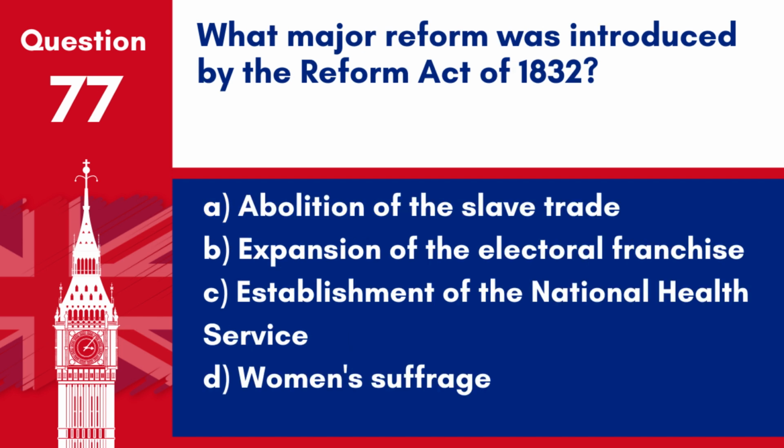Question 77. What major reform was introduced by the Reform Act of 1832? A. Abolition of the slave trade. B. Expansion of the electoral franchise. C. Establishment of the National Health Service. D. Women's suffrage. Answer. B. Expansion of the electoral franchise. The Reform Act of 1832 significantly expanded the electoral franchise and reformed the distribution of parliamentary seats.